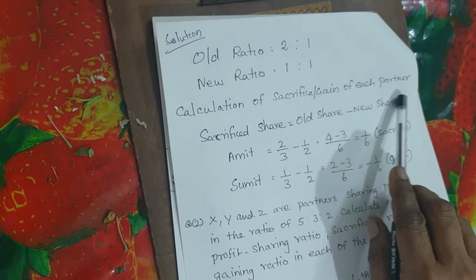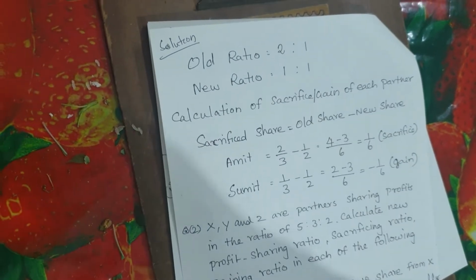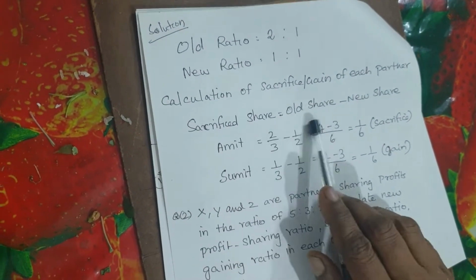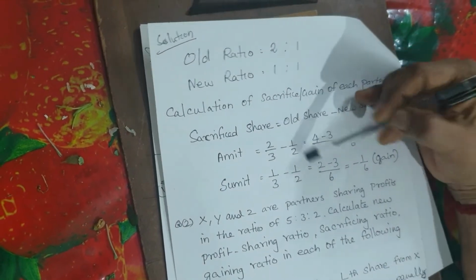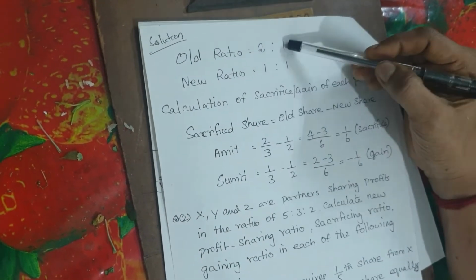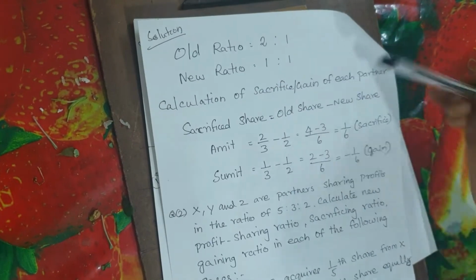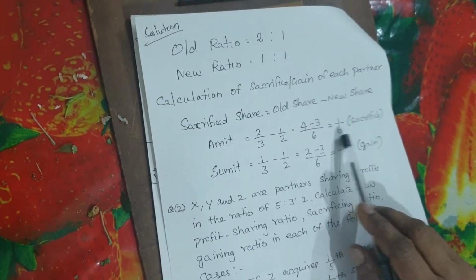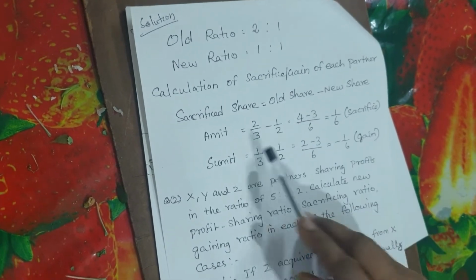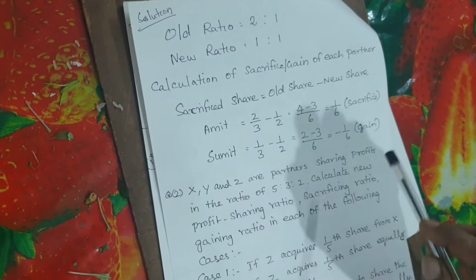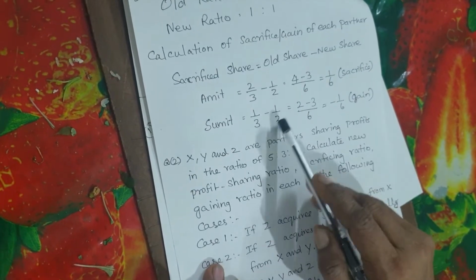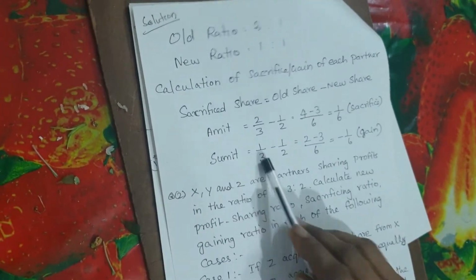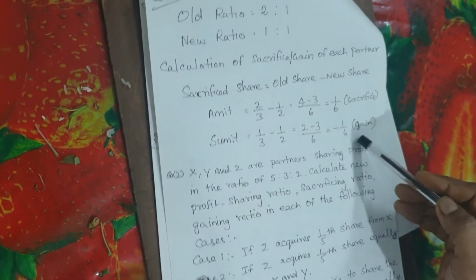Calculation of sacrificing ratio or gaining ratio. Sacrifice share is old share minus new share. So for Amit, it is 2/3 minus 1/2. Like that for Sumit, 1/3 minus 1/2. So here I am getting 1/6. This is sacrifice because the old ratio is more than the new ratio. Here I am getting minus 1/6. So it's a gain because the new ratio is more than the old ratio. So Sumit is gaining here.